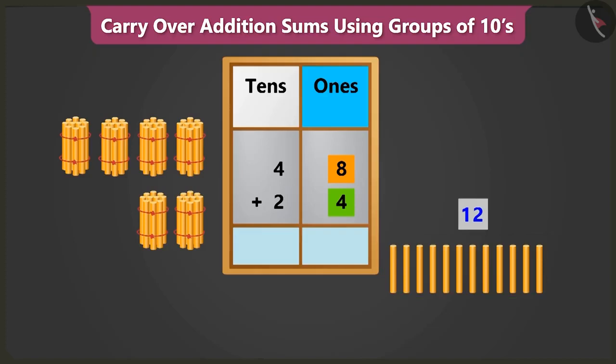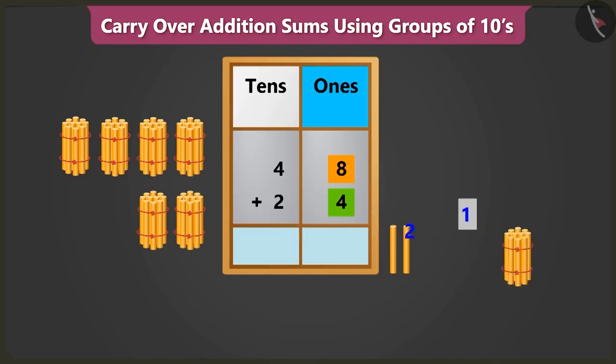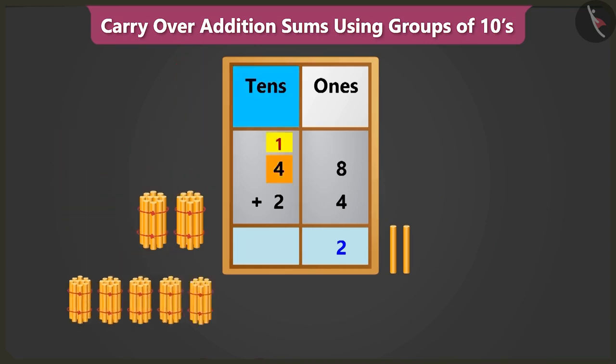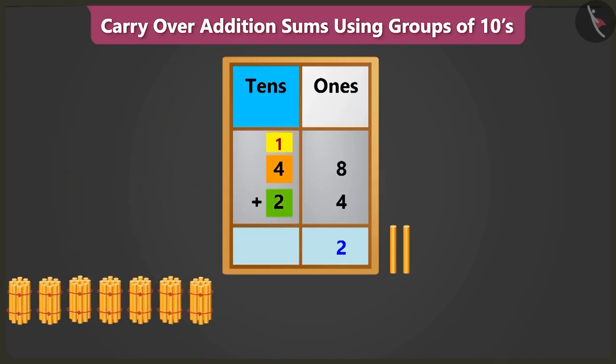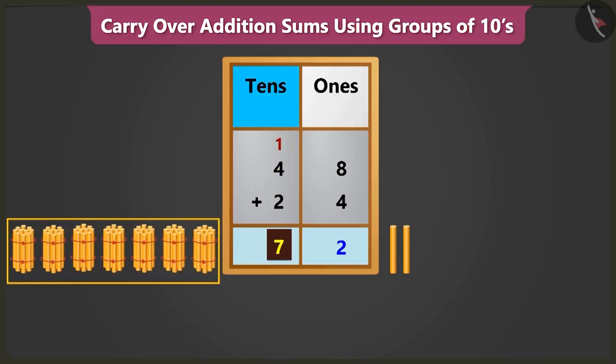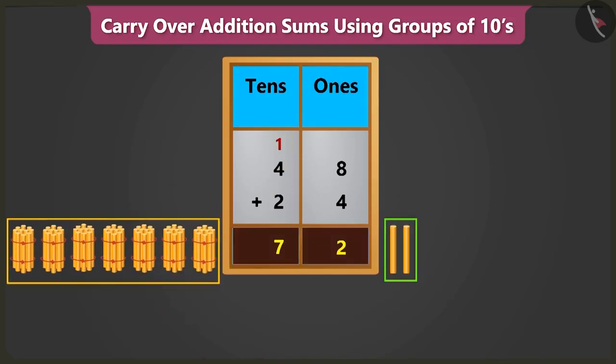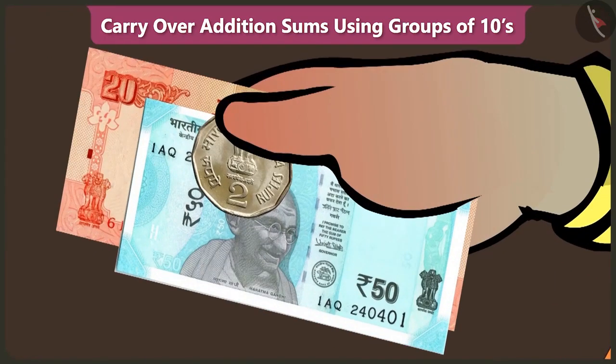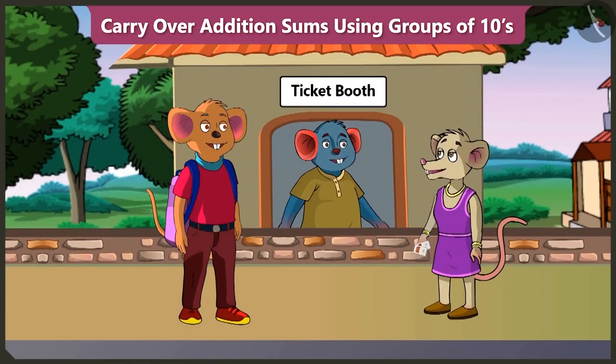Yes. So, from 12 ones, we will write 2 in the ones box and carry over 1 ten to the tens box. Now when we add 1 and 4, we get 5, and adding 5 and 2, we get 7. Now 7 tens added to 2 ones makes 72. So we have to pay 72 rupees. Please take 72 rupees. Take your ticket.